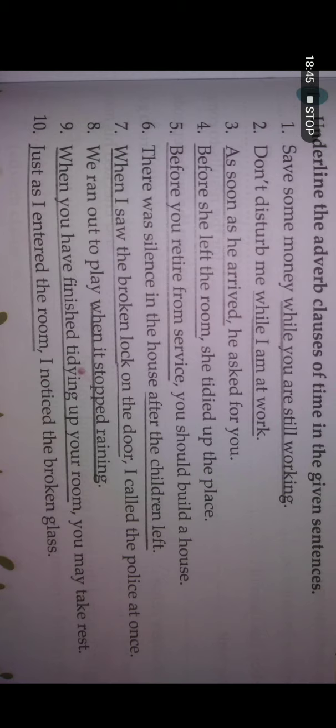Number 10, just as I entered the room, I noticed the broken glass. I think someone has broken some glass, and as soon as I entered the room, I noticed that there was some broken glass. So in the last sentence, just as I entered the room is adverb clause of time.